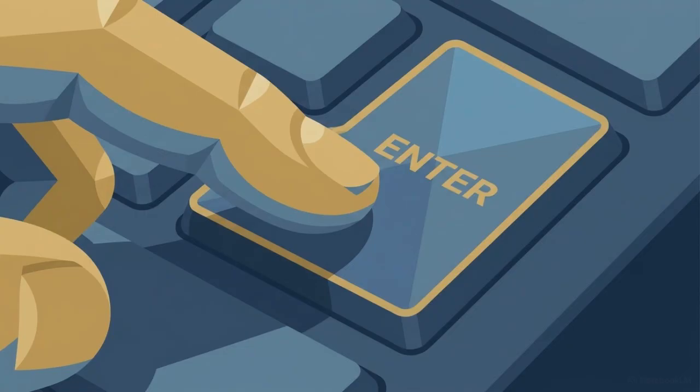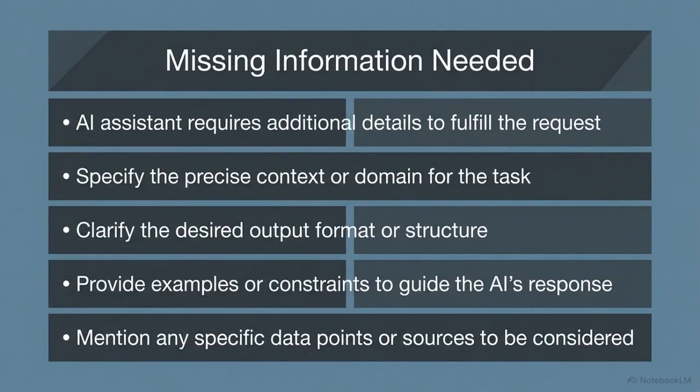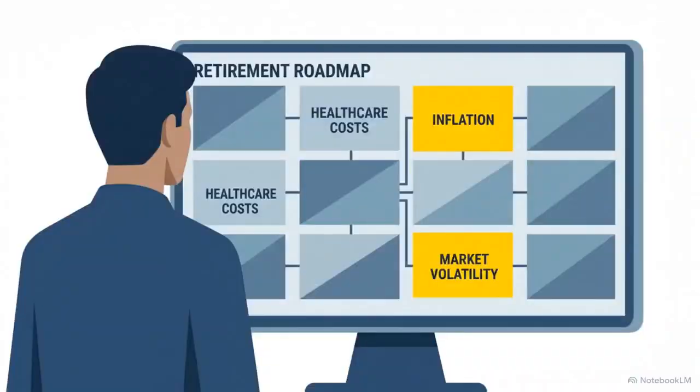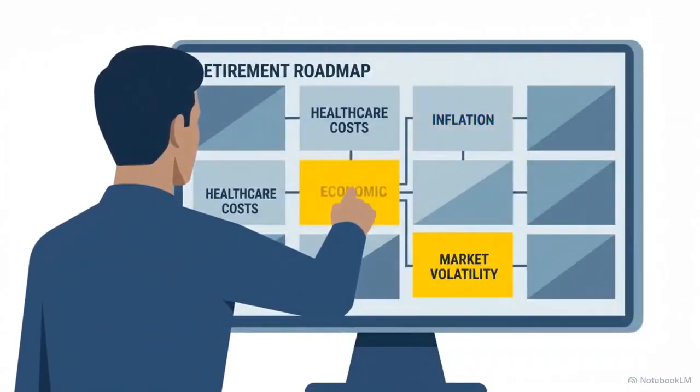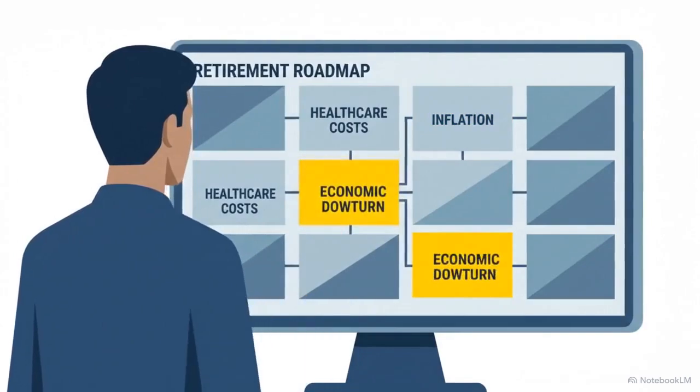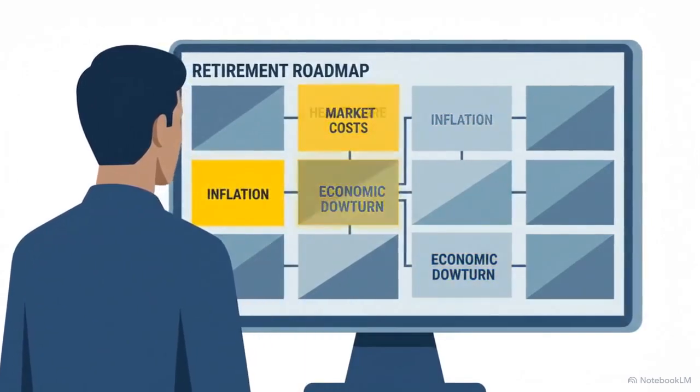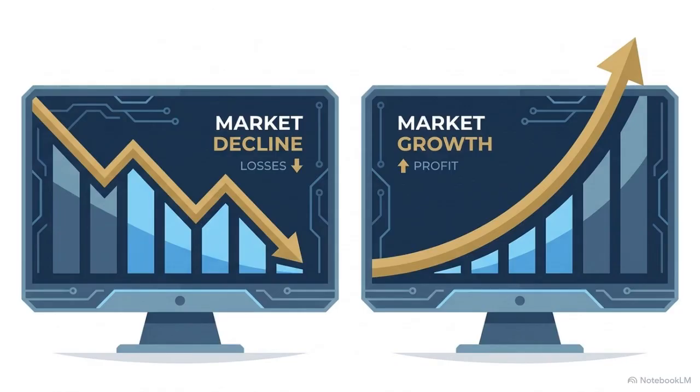To close the prompt, you issue one final command. Instruct the AI to explicitly list what data it is missing to make its proposed plan flawless. Forcing the AI to question its own inputs and map multiple economic outcomes strips away its blind spots, effectively eliminating the risk of hallucinations. Let's look at the mathematical payoff of using this engineered prompt versus taking the default path.